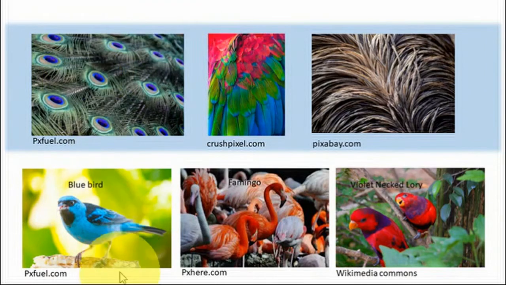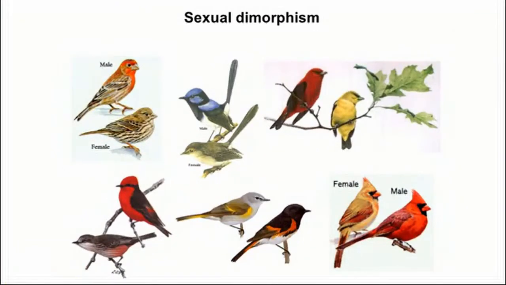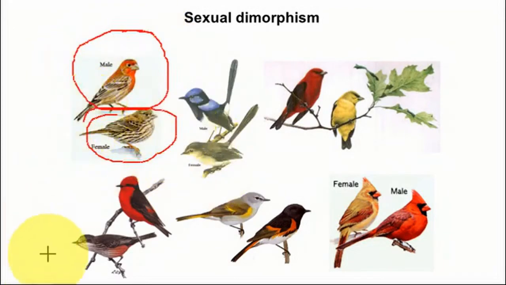Peacock, you can see the first one, then the parrot, you can say bluebird, violet-necked lory. So in all these cases the male bird is having colorful wings, or you can say plumage. So here you can see the sexual dimorphism is very prominent. The male bird is totally different from the female partner.